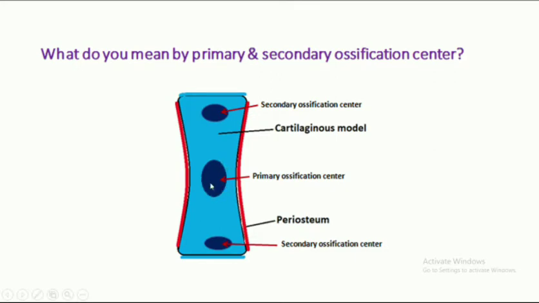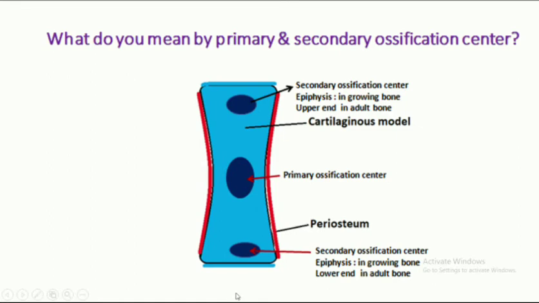After the formation of the primary ossification center, several ossification centers are developed. All are secondary ossification centers. Secondary ossification center in growing long bone is known as the epiphysis, and in adult it is known as the upper end or lower end.